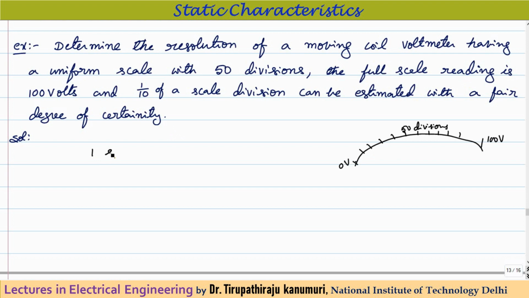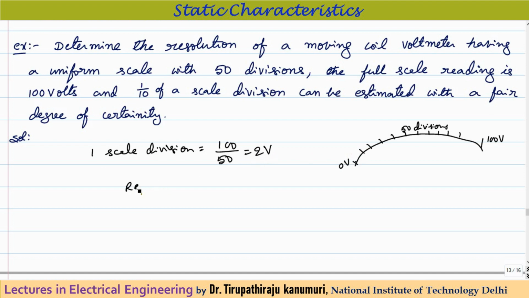One scale division will be equal to the upper limit, 100 volts, minus the lower limit, 0, divided by the total number of divisions, 50. So 100 by 50 is equal to 2 volts. That means each division indicates 2 volts.